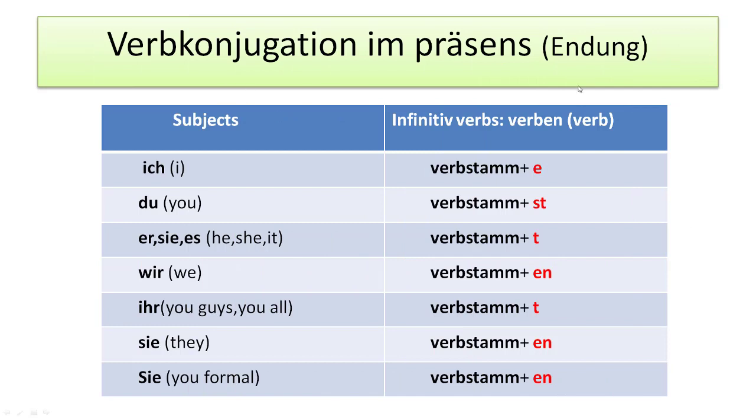Now we'll see the verb conjugation. As in the previous video I explained it, but I will explain it one more time here. These are the subjects: ich, du, er/sie/es, wir, ihr, sie and Sie, you formal. So this is the verb conjugation. The verb stem plus e. We have to add e with respect to ich. For du we have to add st. For er/sie/es we have to add t at the end. Wir, en. Ihr, t. Sie, en. Sie, you formal, you have to add en after the verb stem.